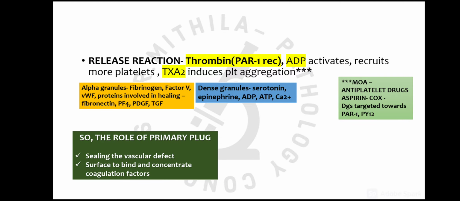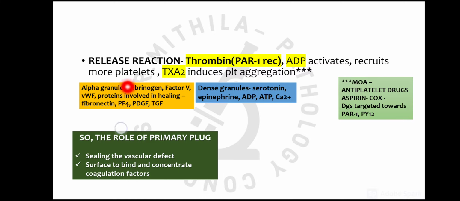Now the granules of the platelet: I told you there are two types of granules, alpha granules and dense granules. These granules have certain contents which play an important role in the primary hemostatic plug formation.